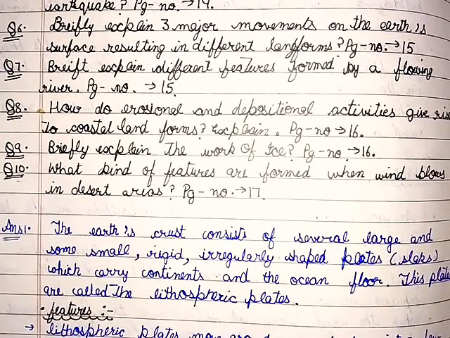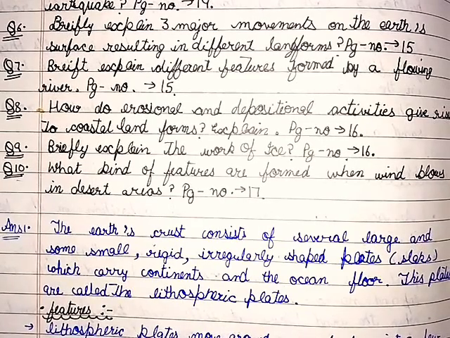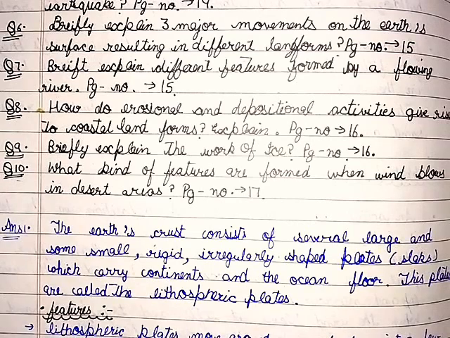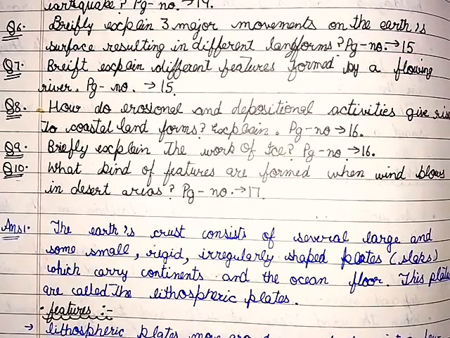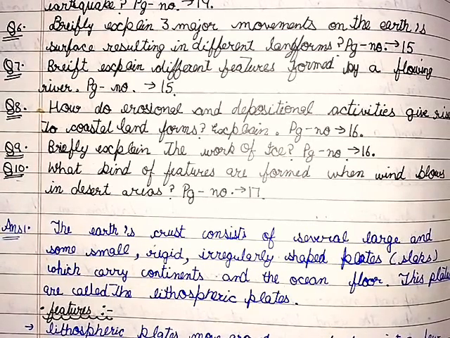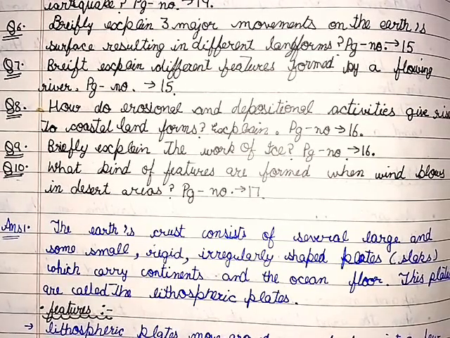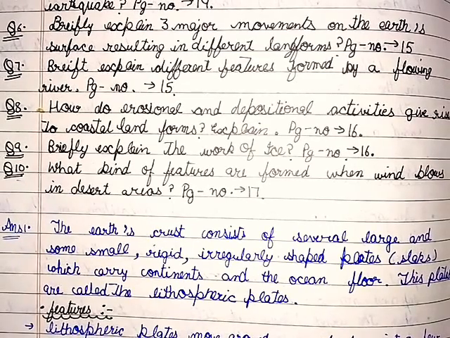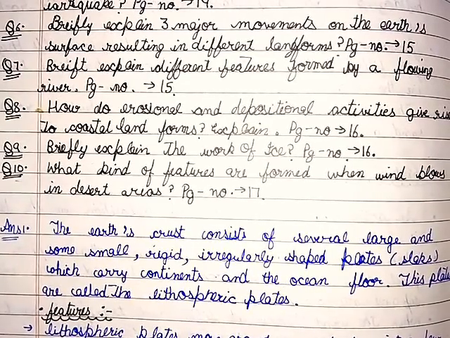Question number 8. How do erosional and depositional activities give rise to coastal landforms? Question number 9. Briefly explain the work of ice. Question number 10. What kind of features are formed when wind blows in desert areas?